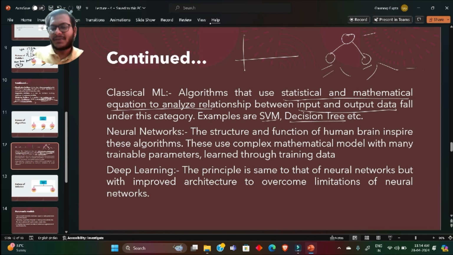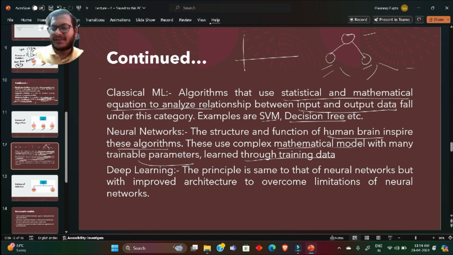In neural networks, the structure and the function of the human brain inspires these algorithms. They use complex mathematical models with many trainable parameters which are learned through the training data. So these are also mathematical models, but the inspiration, the structure and the function, perform like the human brain.